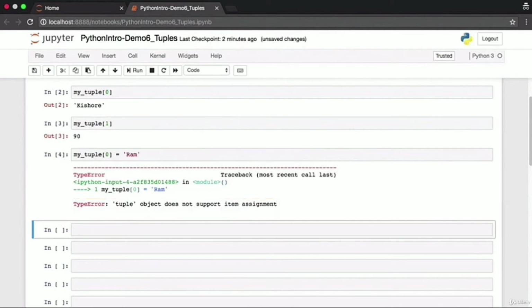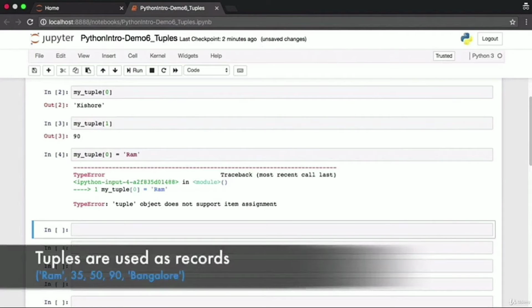The question then arises, why would you use tuples at all? Just like lists represent collections of any kind of element, tuples represent records. So let's say you had a database. One row in the database can be thought of as a tuple. Let's say you have student details information, the name of the student, the scores in various subjects, and maybe the city where the student lives. That would typically be represented in a tuple.